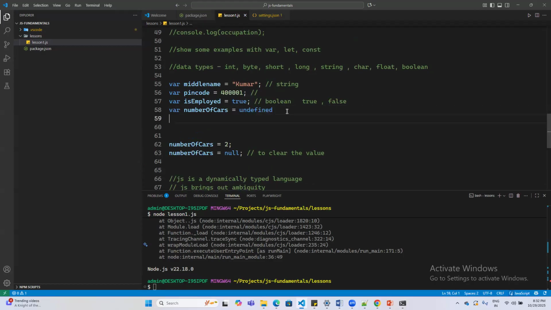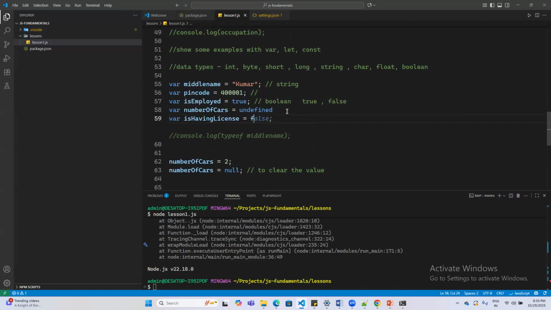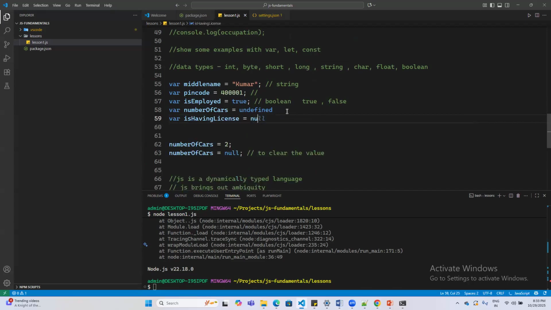One more data type that I have missed out is the null type. So if I say is having license, and if I define this value as null, null is also one of the data types. And this is also a very ambiguous data type. That means it carries the type of any category, a generic category.